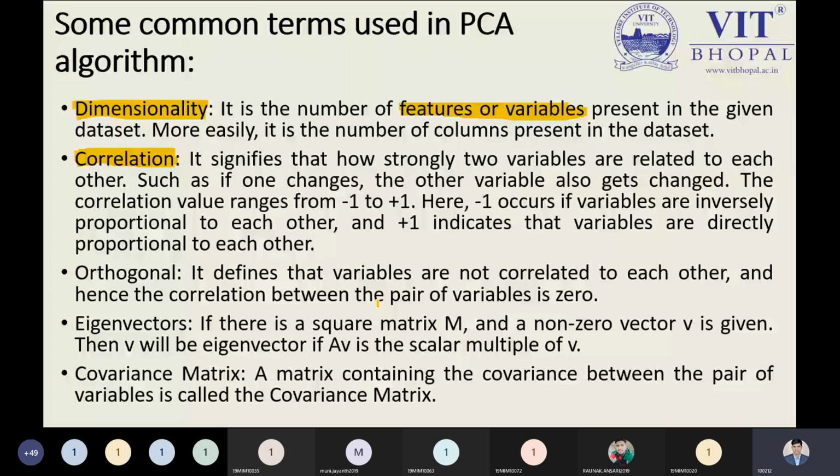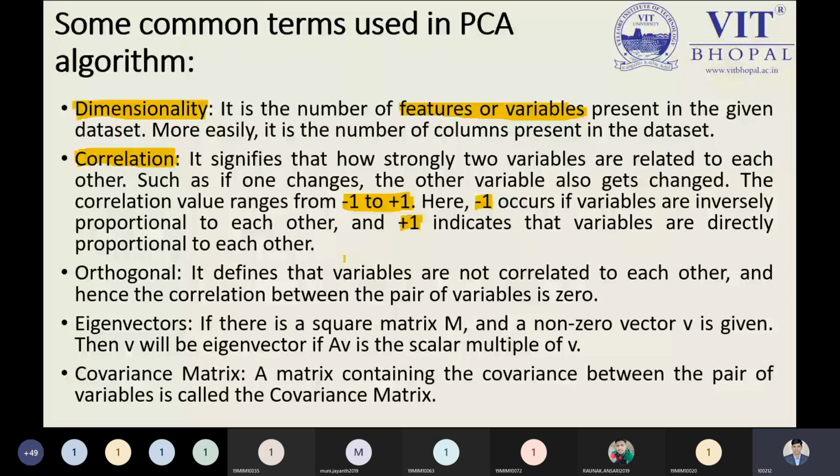If you get a value of -1, it means the variables are inversely proportional to each other. +1 says that if you change something, then the other variable also changes, meaning the variables are directly proportional to each other. But the point to keep in mind is 0. When the correlation value is 0, it defines that there is no correlation between both variables.